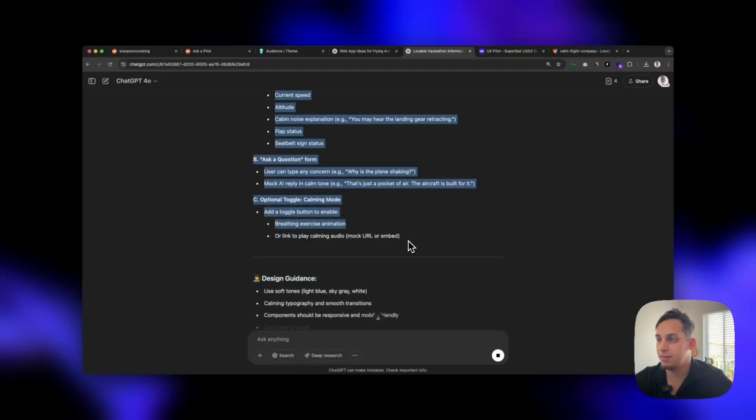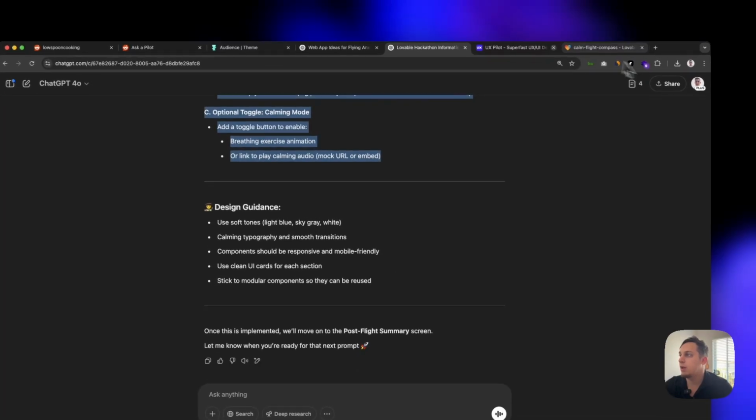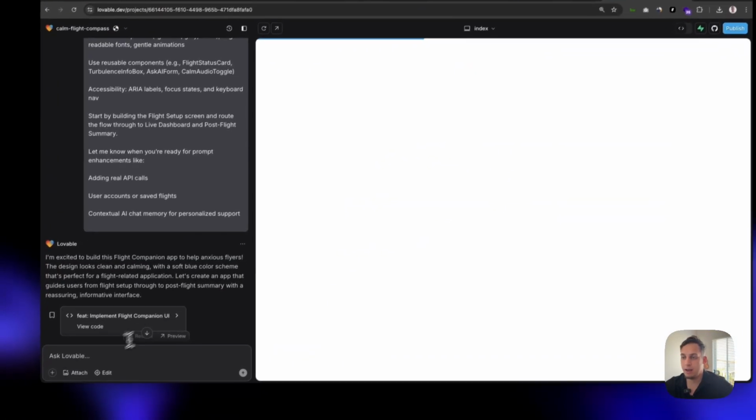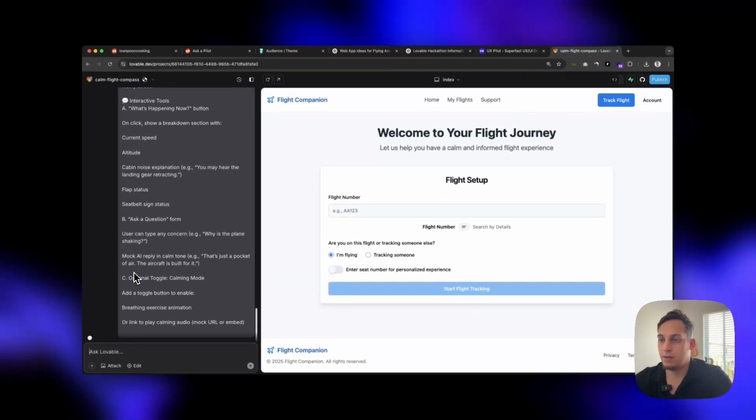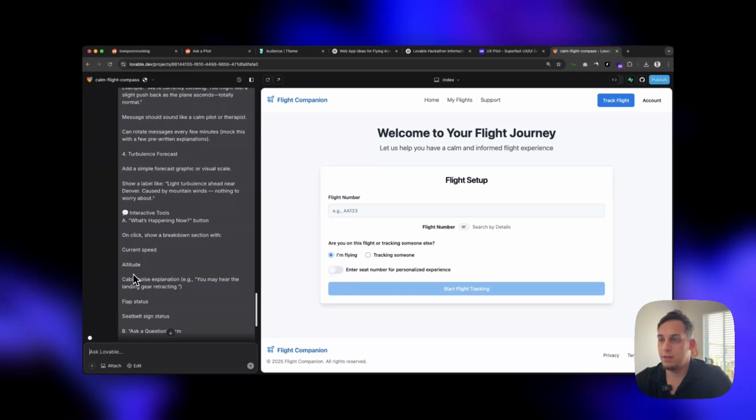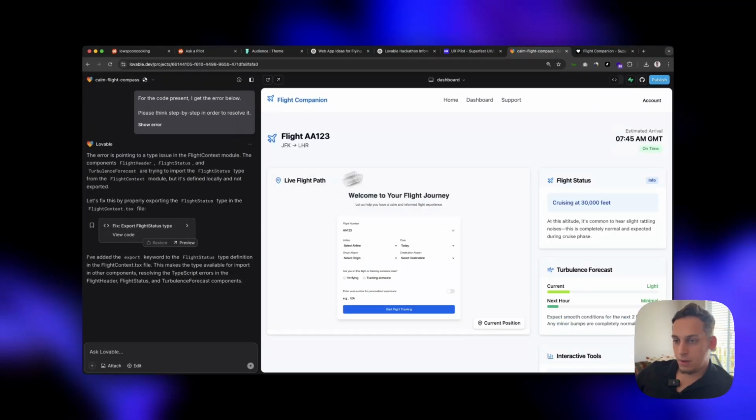We don't really need that design guidance because we already gave it that reference of what we created using UX Pilot. So let's go ahead and paste that here and see what happens. And eventually we do get something looking like this, right?